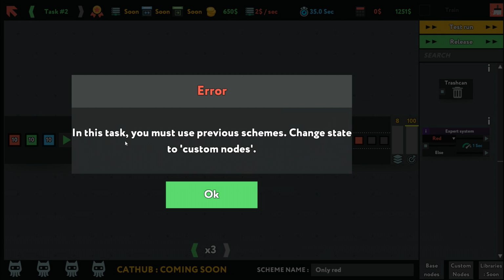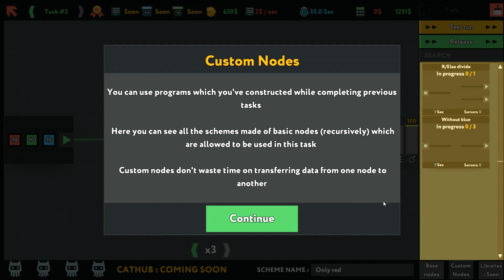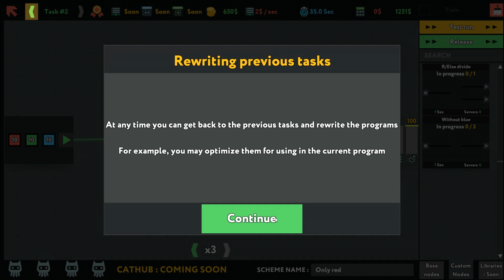So, test run? In this task, you must use previous schemes. Change state to custom nodes. Custom nodes. You can use programs which you've constructed while completing previous tasks. Here you can see all schemes made of basic nodes recursively, which are allowed to be used in this task. Custom nodes don't waste your time on transferring data from one node to another. Rewriting previous tasks. At any time, you can go back to the previous tasks and rewrite the programs. For example, you may optimize them for using in the current program.